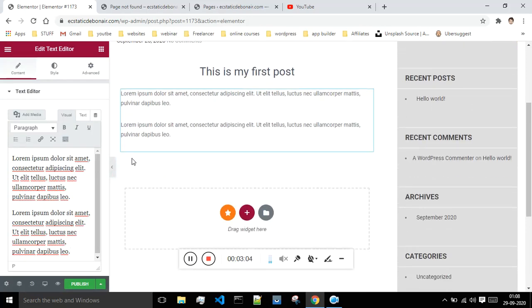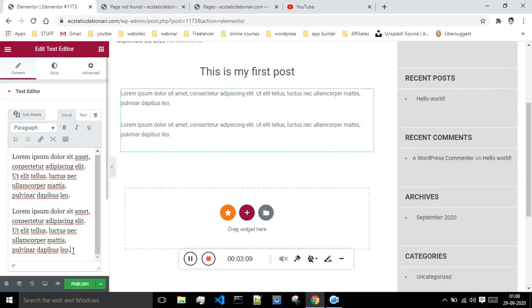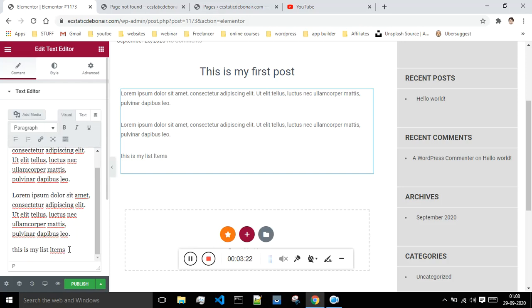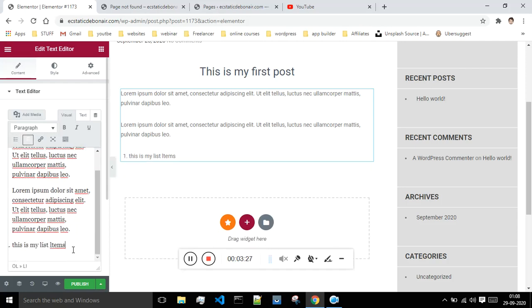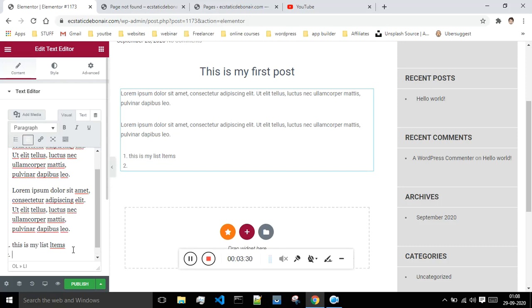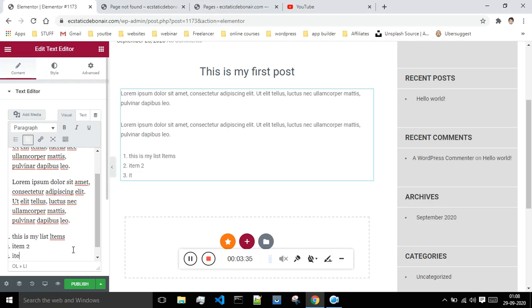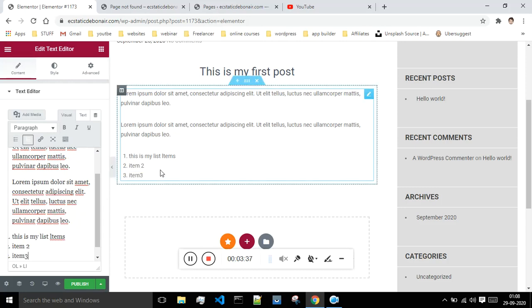So next what I'll do is, if suppose you want to add some list and all, so list of items, then I will say this is my list items. Okay, and when it comes to adding the list items, I will make use of these bullet points or numbers. So I will make use of the numbers. Okay, and this is my first item. I will say this is the item 2. Okay, and I will say this as item 3, and you can just write over here also, no issues.